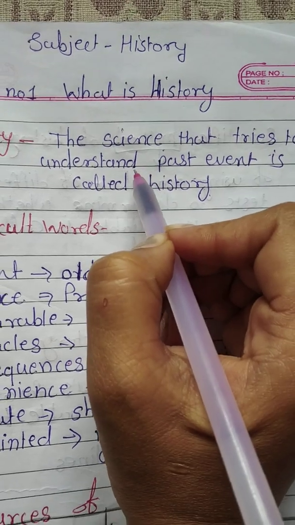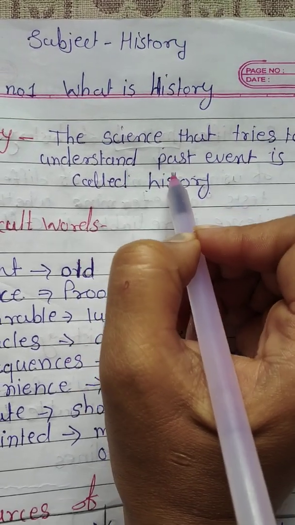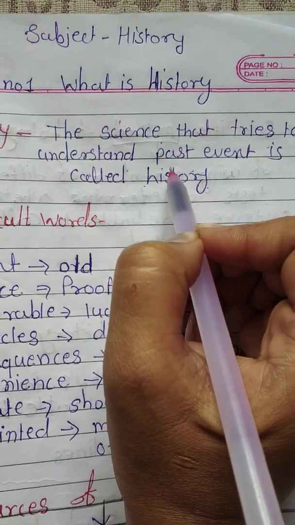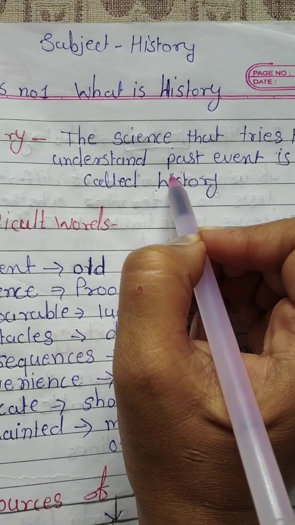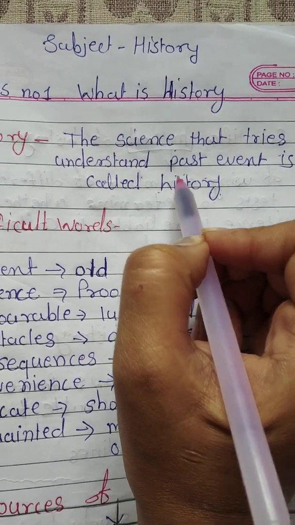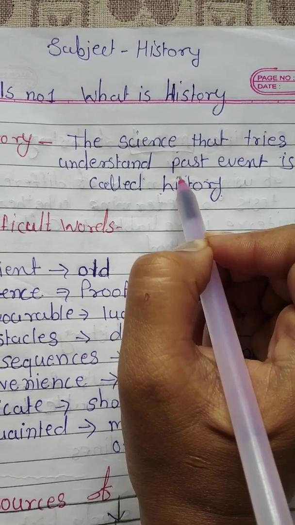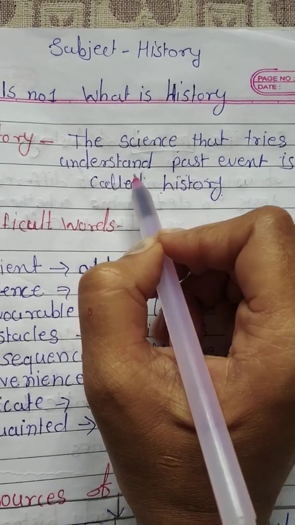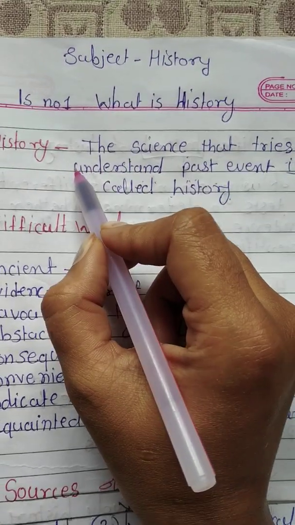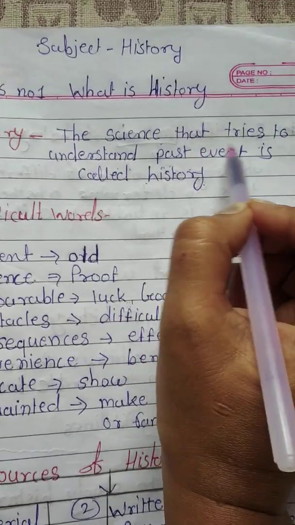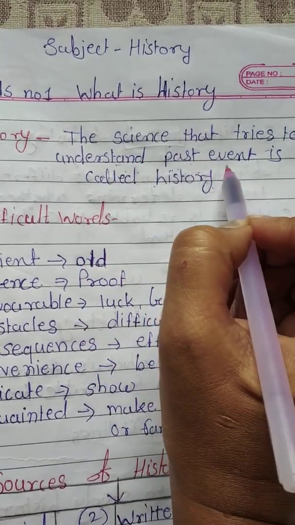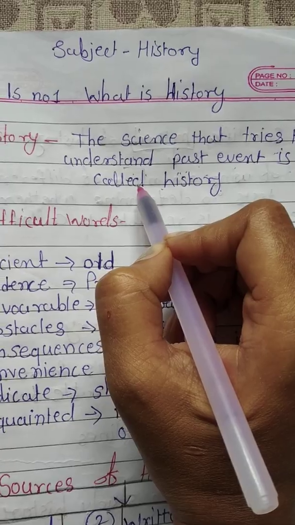Due to the study of history we know about whatever happened in the past. Keep this definition in your mind.